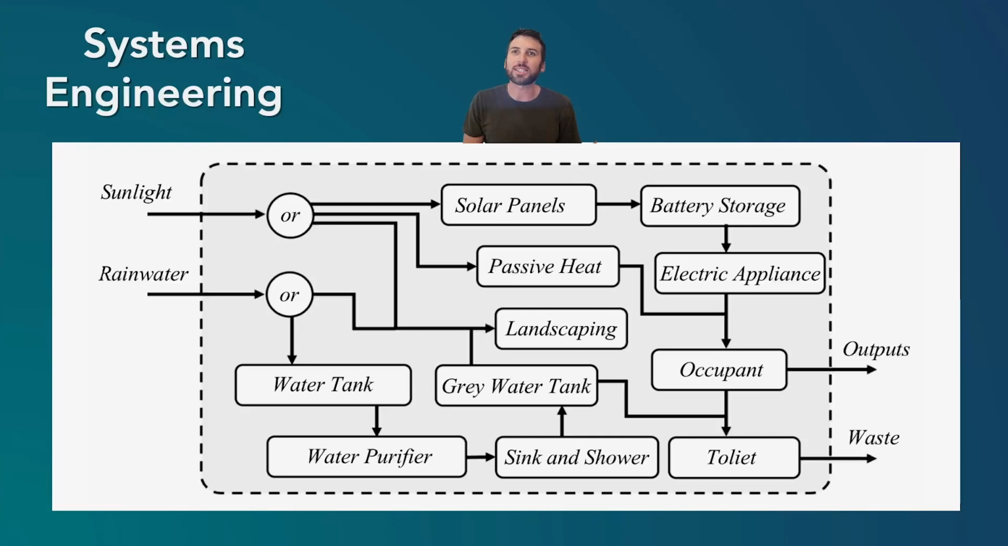The sunlight can be collected in solar panels and stored in batteries for electric appliances. It can also be used for passive heat to help heat the house. Rainwater can be used for landscaping, as well as stored in water tanks, purified, and used for the occupants. These functional block diagrams show how lots of different components can come together to create the overall effect. And you can see that if some of these pieces are missing or not functioning correctly, it can affect lots of others. So systems engineering is really taking a systems approach to engineering.